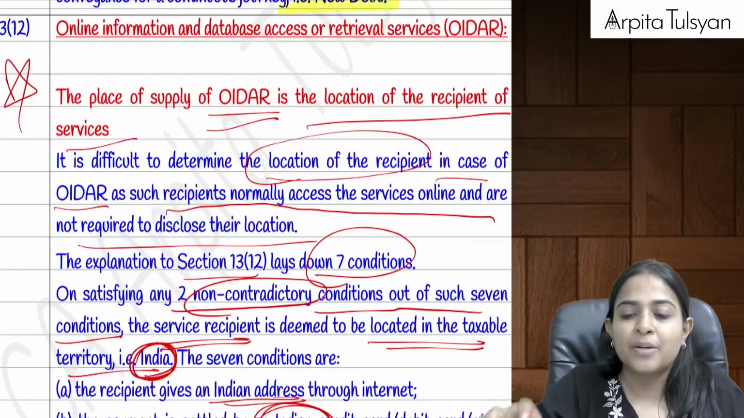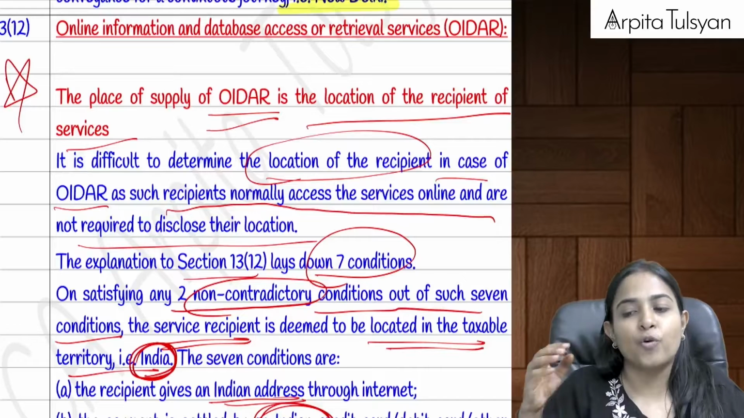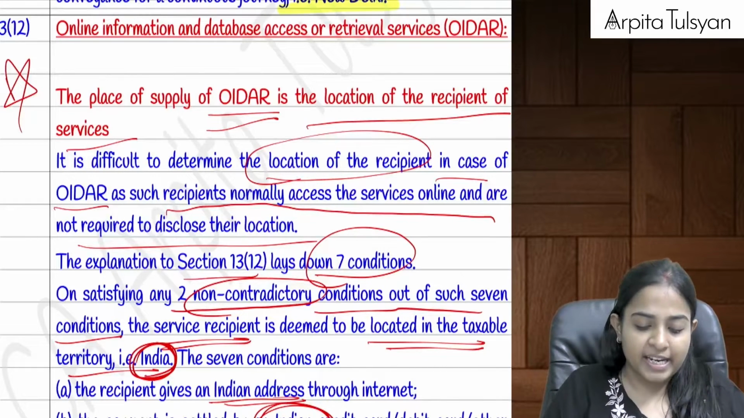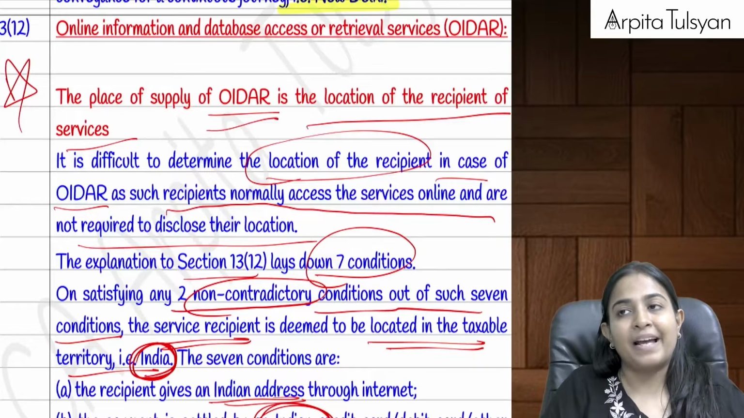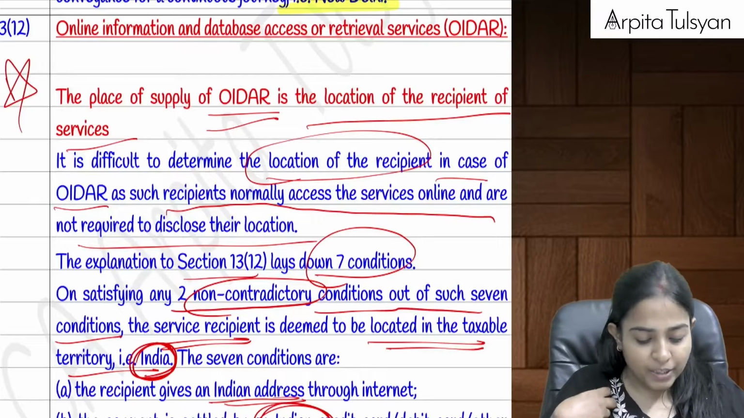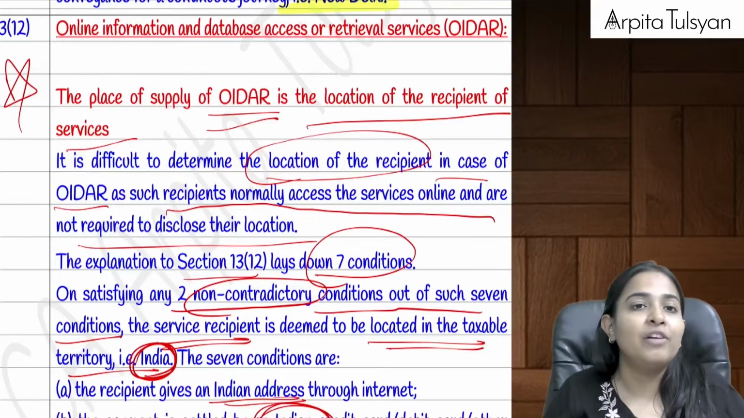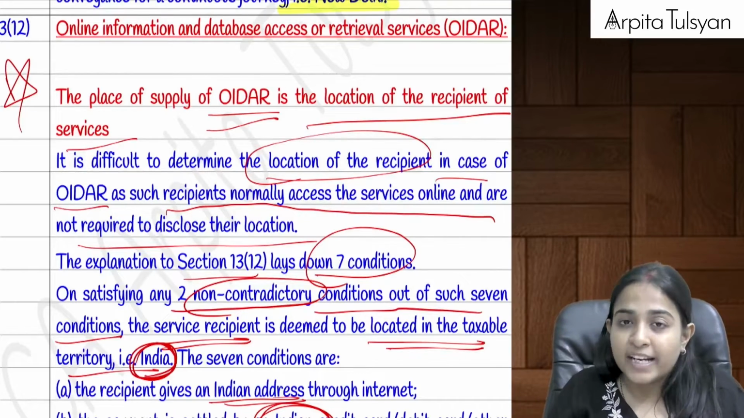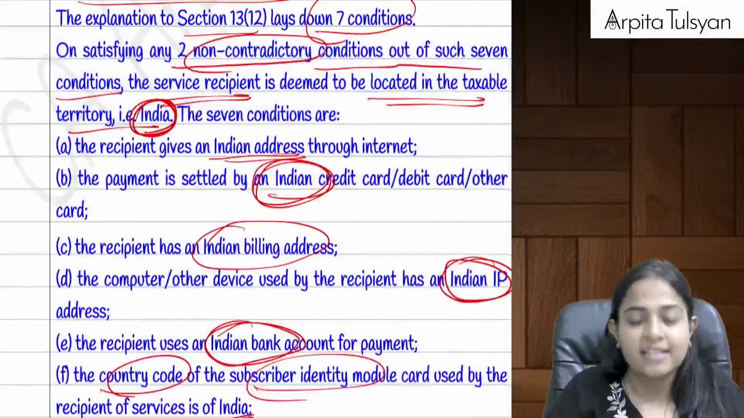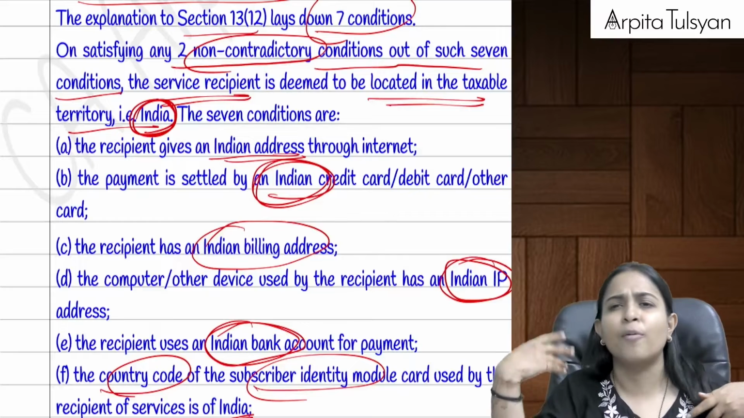Then after that, section 13, subsection 12, is talking about OIDAR services. In case of OIDAR services being received, the place of supply will be the location of the recipient of the service. Now, how will we say that the location of the recipient of service is in India? Let's say I have received some OIDAR services from the US.